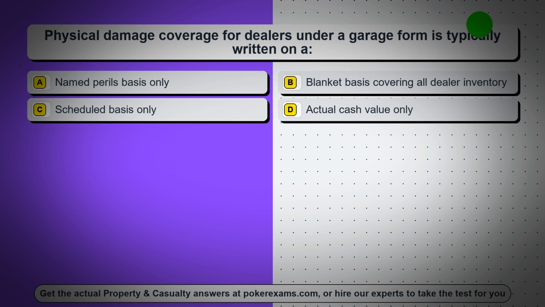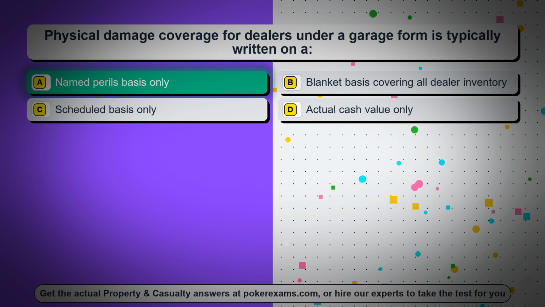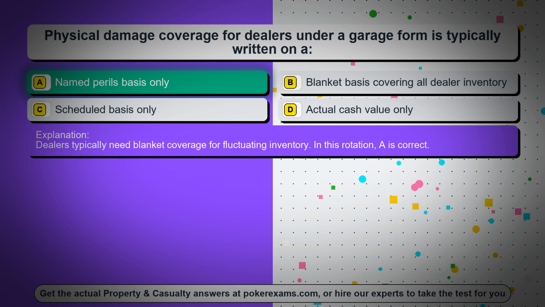Question 36. Physical damage coverage for dealers under a garage form is typically written on a. Option A, named perils basis only. Option B, blanket basis covering all dealer inventory. Option C, scheduled basis only. Option D, actual cash value only. The correct answer is option A, named perils basis only. Dealers typically need blanket coverage for fluctuating inventory. In this rotation, A is correct.